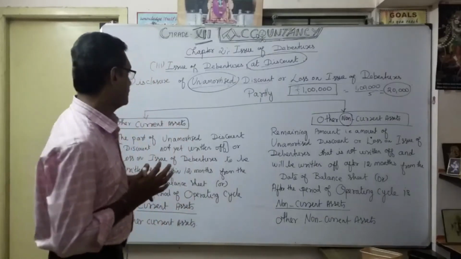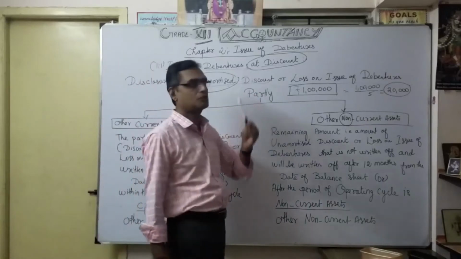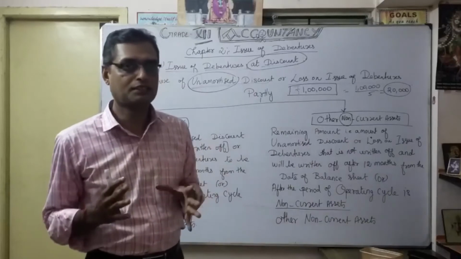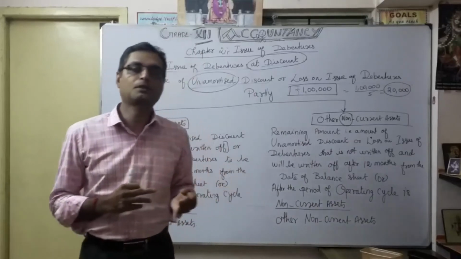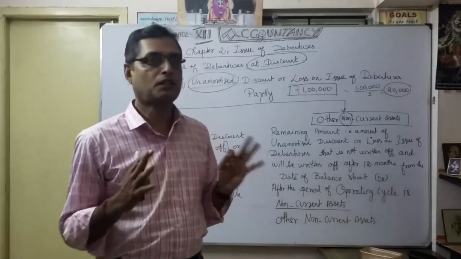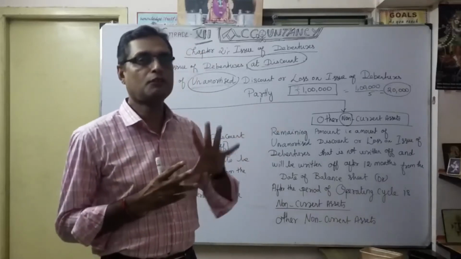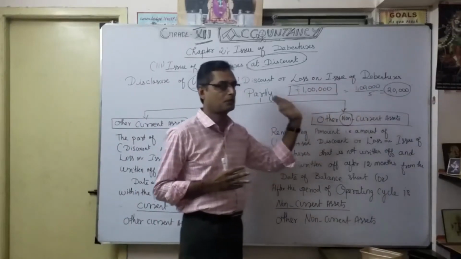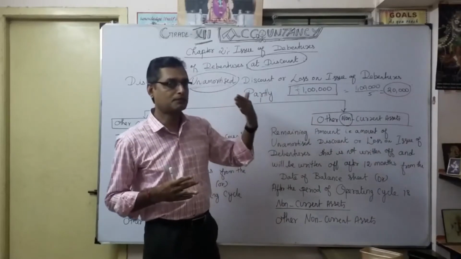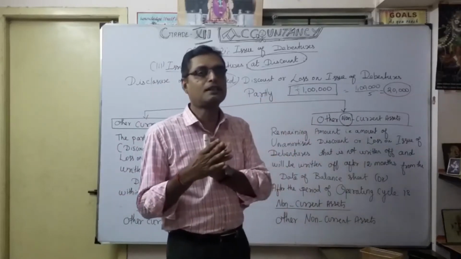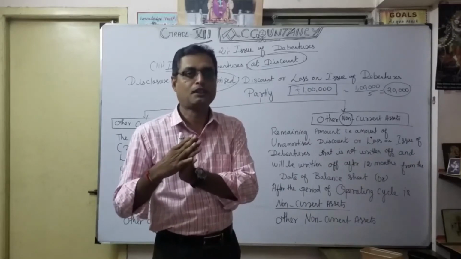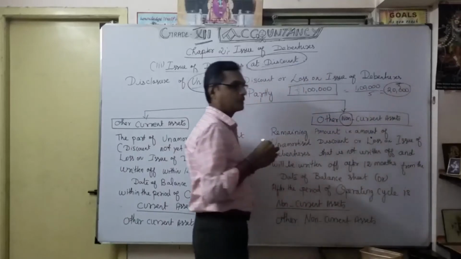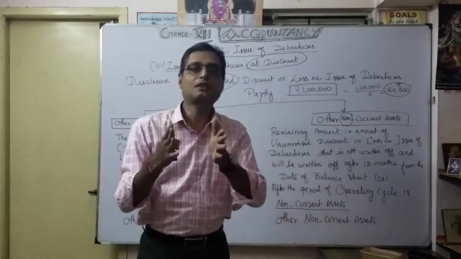You understood? See here, when you say unamortized discount, any utilization of that loss on issue of debenture, you discussed maybe capital reserve or securities premium reserve or the statement of profit and loss. The unutilized portion I will show in the balance sheet. That is the discussion. Here I consider loss on issue of debenture as 1 lakh. You are going to repay the debenture after 5 years, so periodically I want to compensate the loss on issue of debenture. So I will make it rupees 20,000 every year.